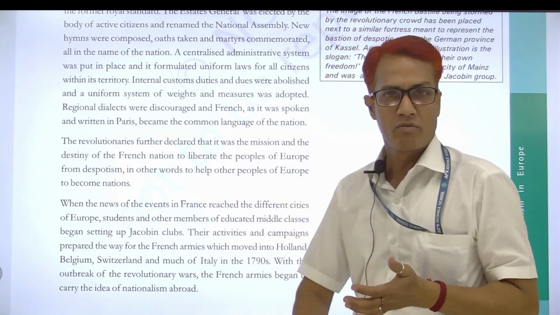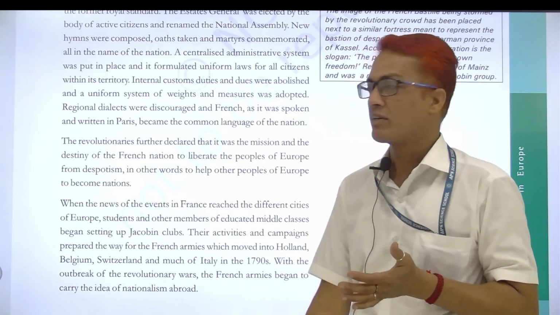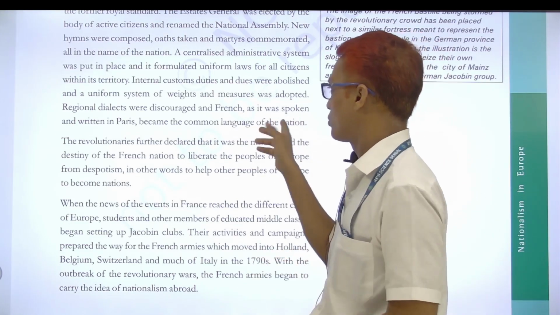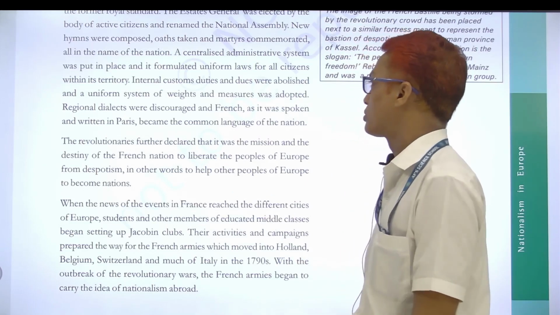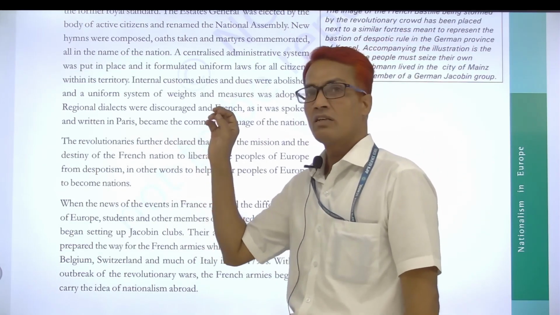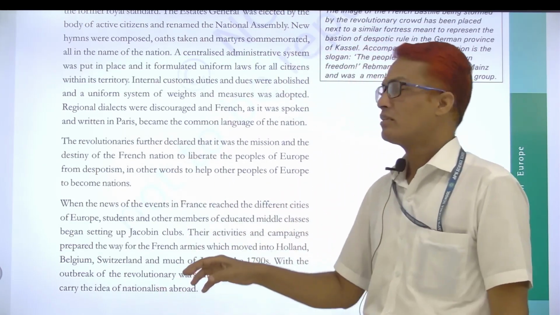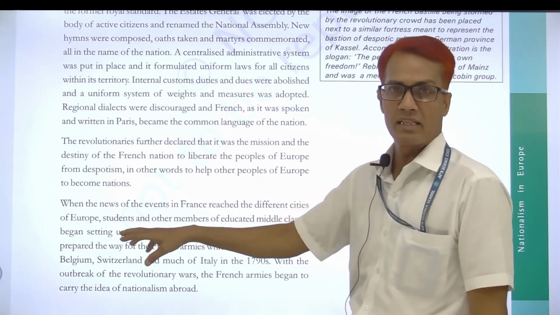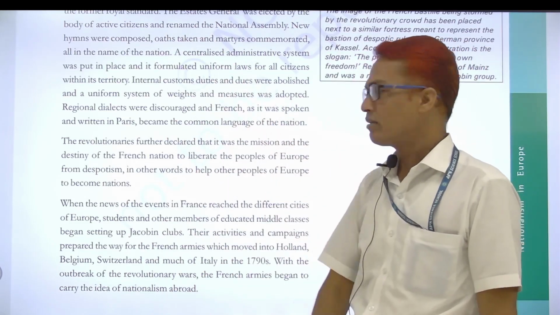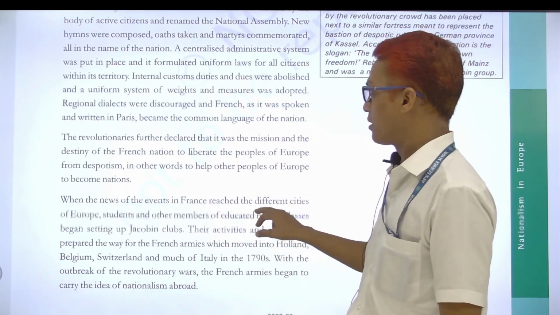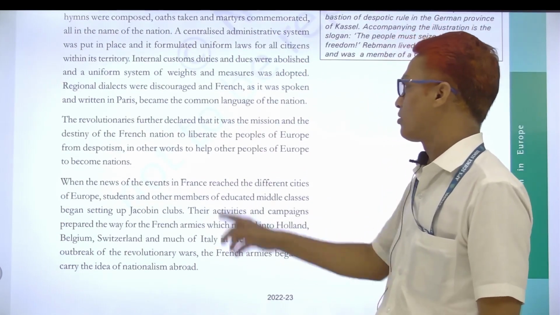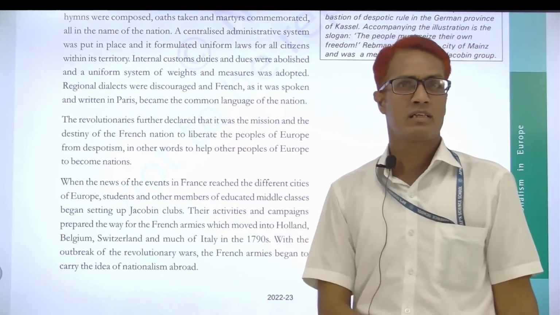They used French for writing and also for speaking, both spoken and written. They used the French language especially in Paris and the area near Paris. Now the French language became a common language of the nation.